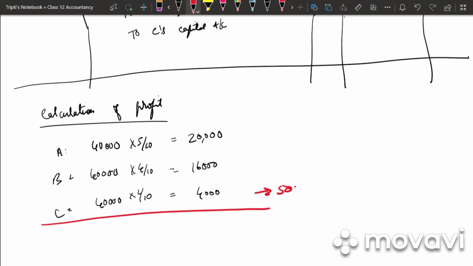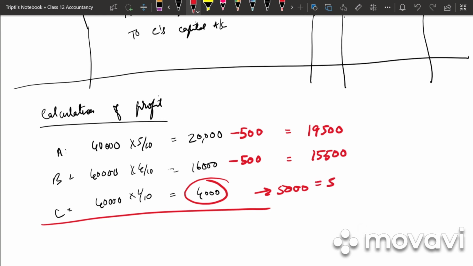It is 5,000 rupees. But what is his profit? It is only 4,000 rupees. So A and B will give him equal share. So A will give him 500 rupees, B will give him 500 rupees. So what is the profit of A now? 19,500. B it is 15,500 and C it will be 5,000.